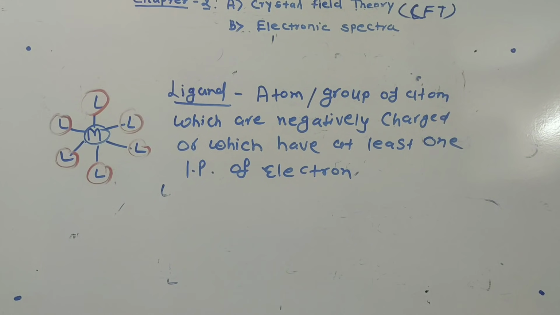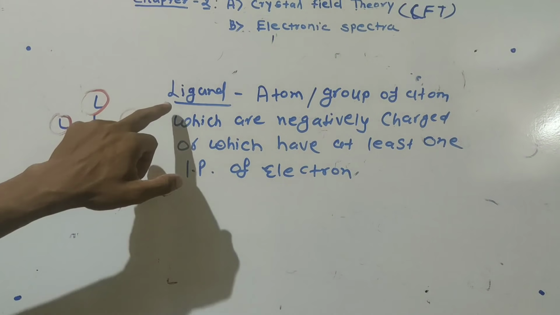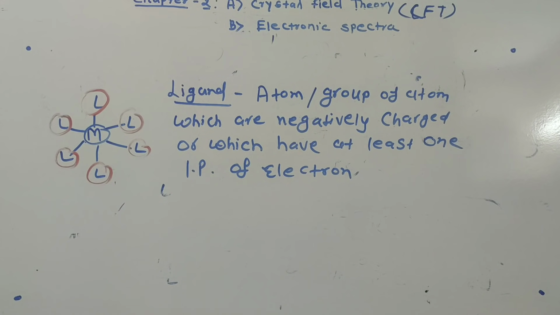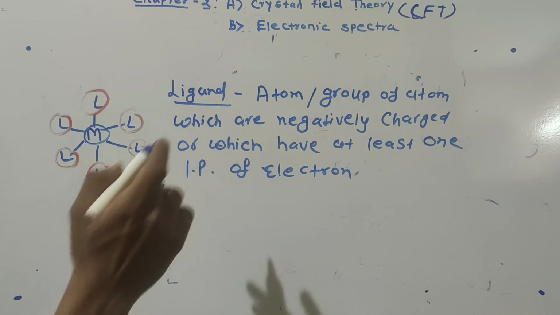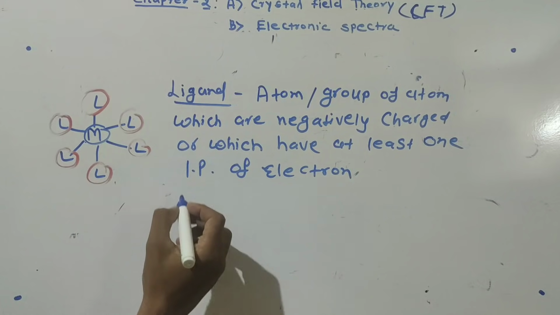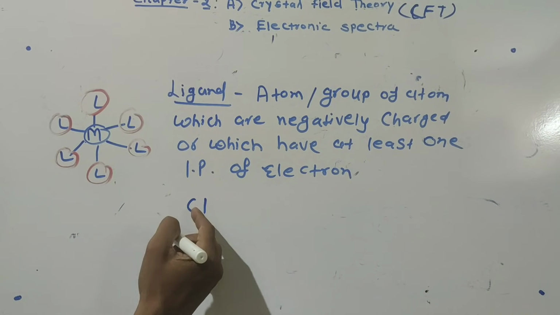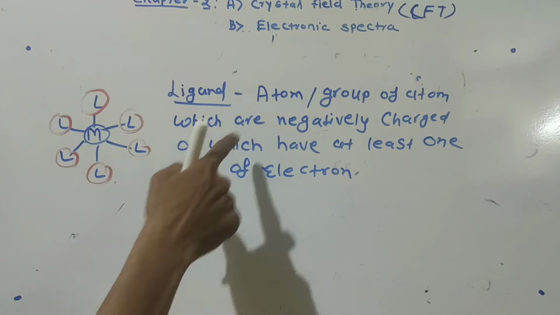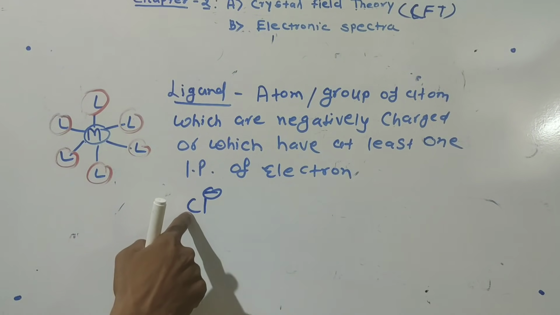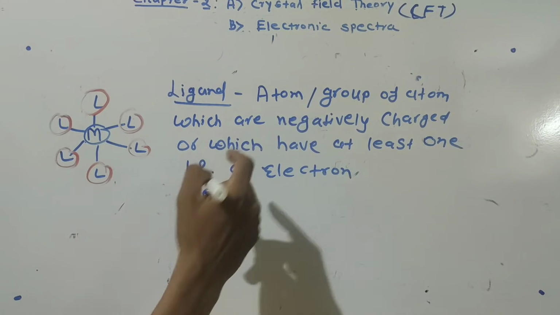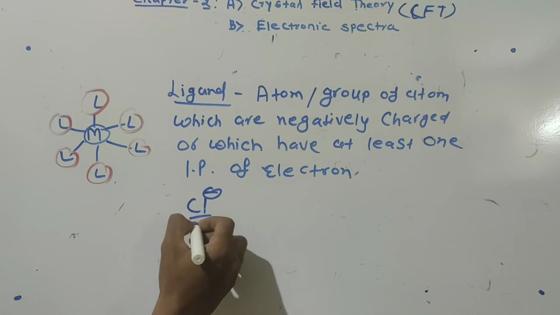So what is the definition of ligand? Ligand is nothing but an atom or a group of atoms which are negatively charged, or which have at least one lone pair of electrons on it. Such a species is called a ligand. Now, what are the examples of ligands? It may be a single atom. So I write Cl, and we know that Cl has a negative charge. A single negatively charged atom is called a ligand. So Cl minus is a ligand.